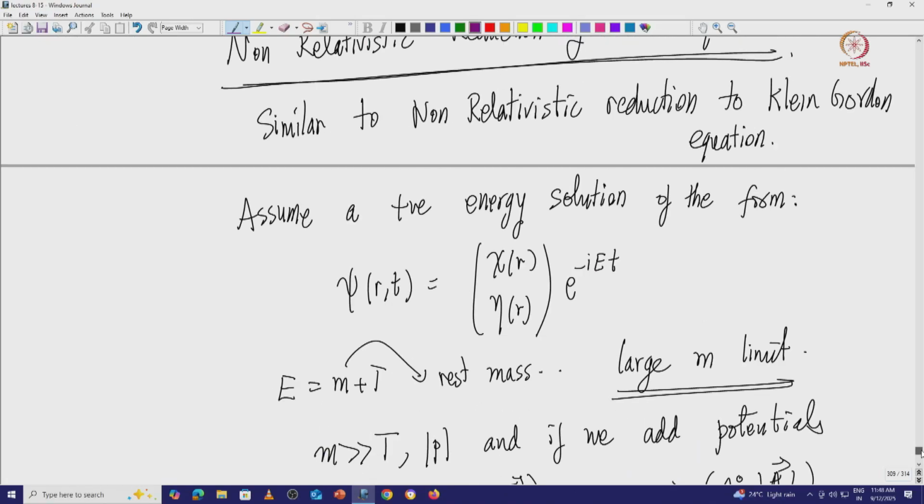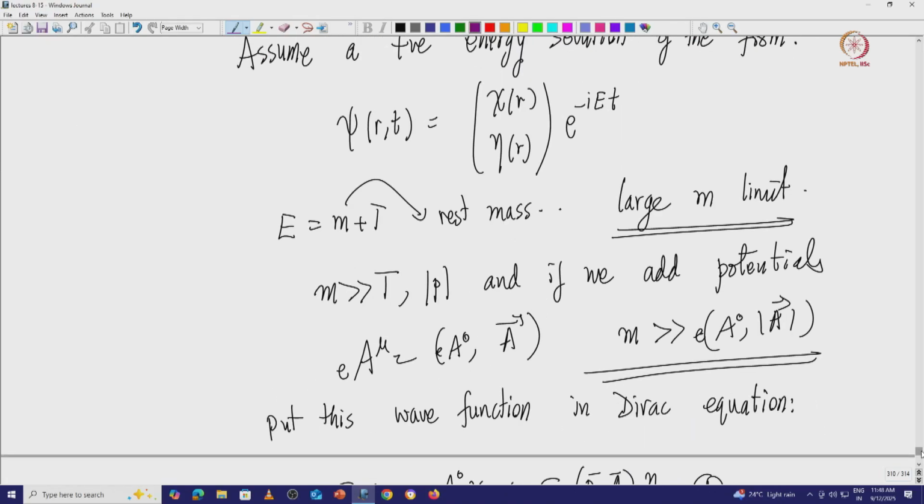To begin with, one of the first reductions we did was to choose a particular wave function with m being the rest mass, in the large limit. We take m to be much larger than t, which is nothing but the kinetic part, the p square part, the difference between the relativistic and non-relativistic energies. It is greater than the momenta, and it is greater than all the potentials.